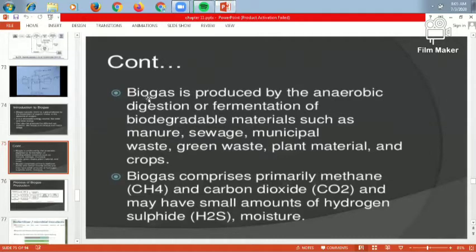Biogas is produced under anaerobic conditions, meaning there is an absence of oxygen, and due to this, fermentation takes place of materials like manure, sewage, municipal waste, green waste, plant material, and crop material. All these are typically used as the organic material for the production of biogas.